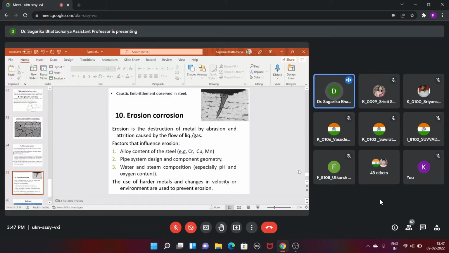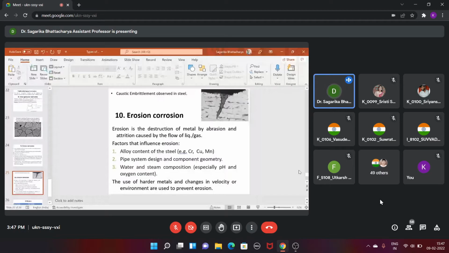So the area where the concentration of sodium hydroxide is more will act as an anode, and the rest of the part where the concentration of sodium hydroxide is less will act as a cathode. This is even an example of stress corrosion, but finally we can say a concentration cell is generated depending on the concentration of the hydroxide.